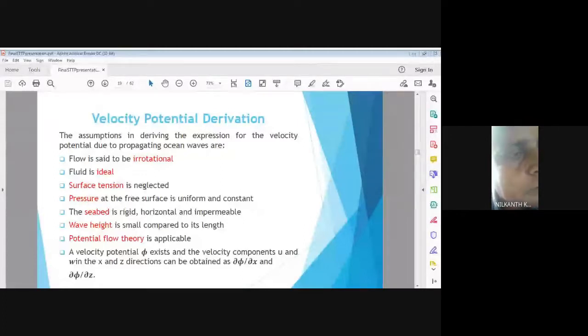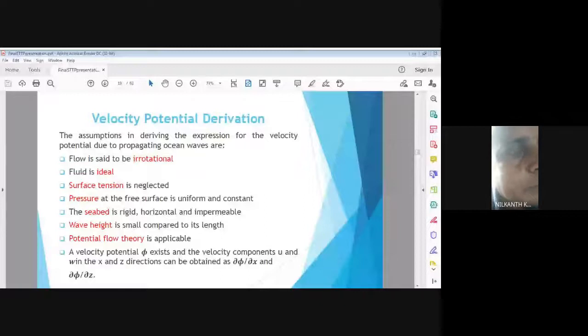So the combination of static pressure and dynamic pressure below the wave surface is uniform. The fifth assumption, we have considered the seabed as rigid and impermeable, and for convenience and simplicity, we have not considered a sloping seabed, that is dou H by dou X is 0.